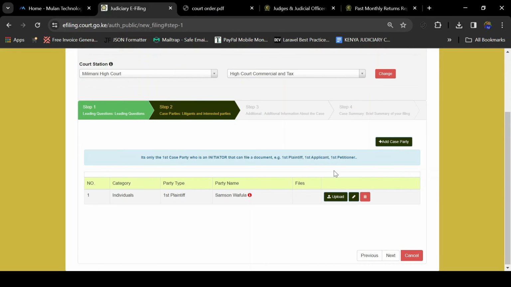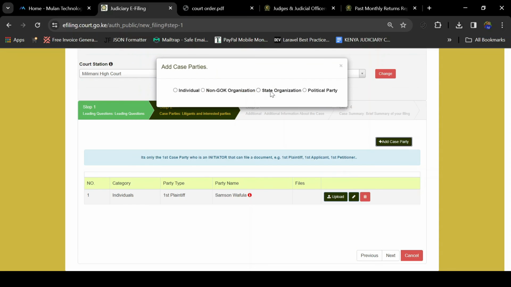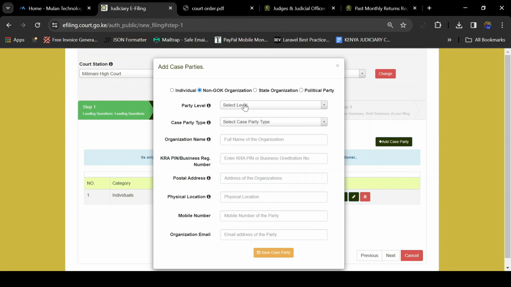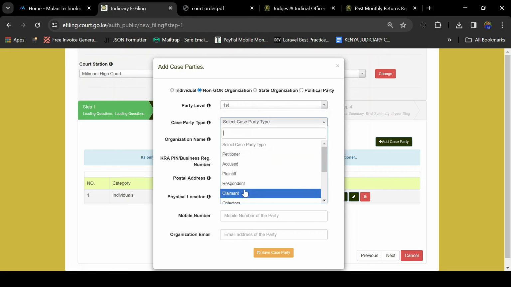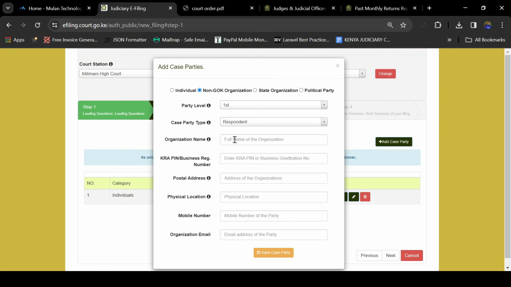Now you add the second party. Click Add Party. Select the second party. Let me say that's a government organization. You select it. That's the first. Let me say this is the respondent. You enter the name of the organization.